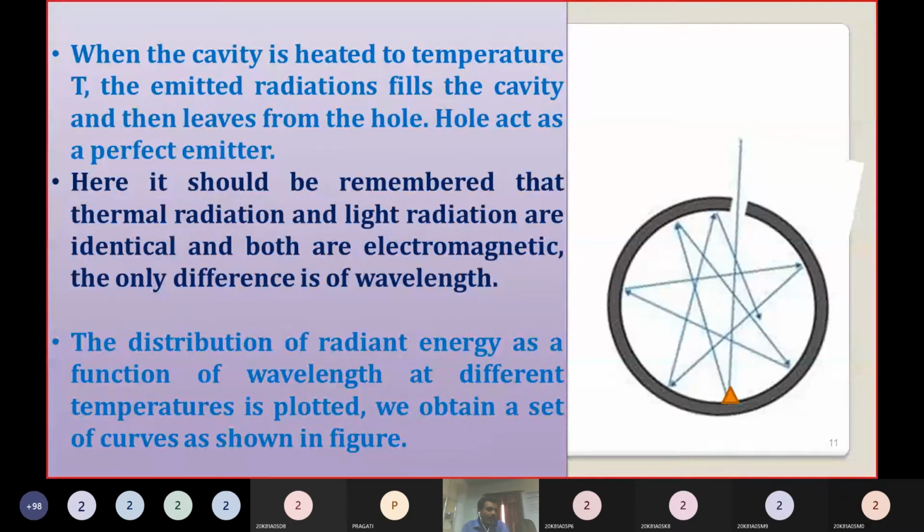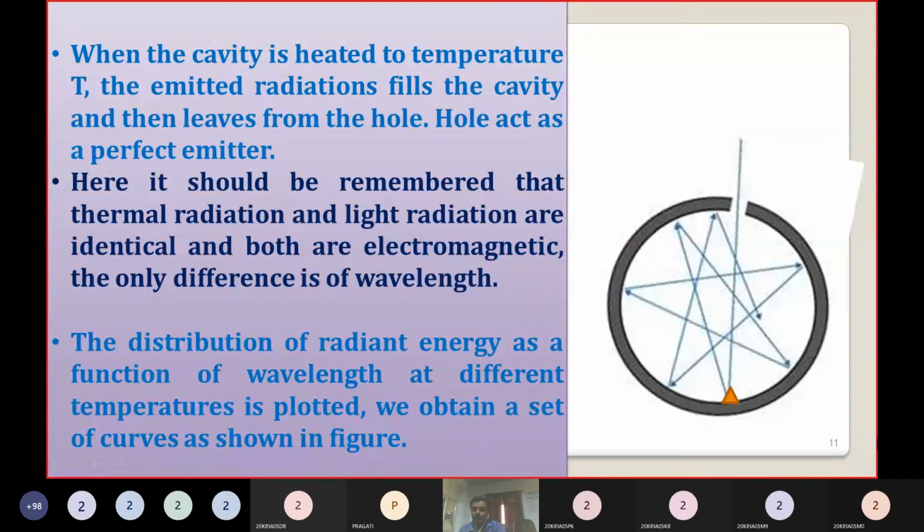Suppose you heat iron. After a certain temperature, it will emit radiation. If you change the temperature, the color also changes. I will explain why it is like that. What is the reason for emitting the radiation?